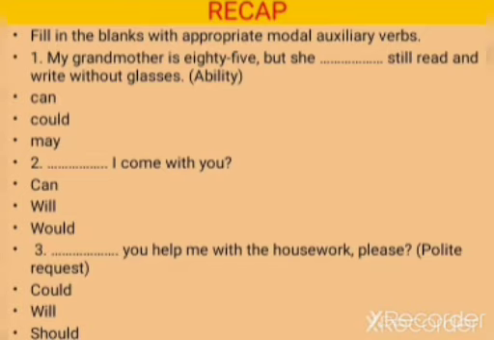Let's see the second one. Dash I come with you. It can be: can I come with you. Third one: dash you help me with housework, please. It's a polite request, so you have to make sure that the request is made politely. So it can be could. Could you please help me with the housework, please?